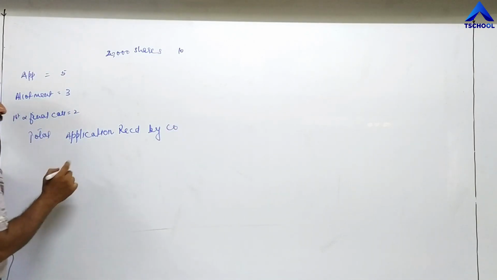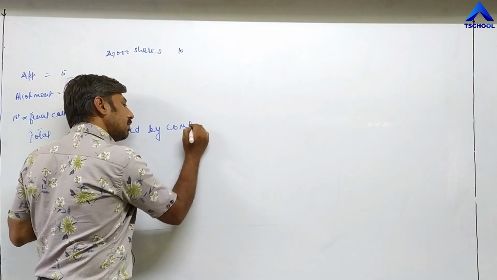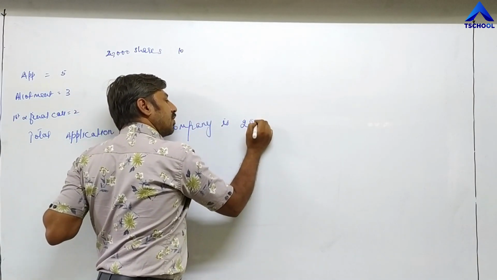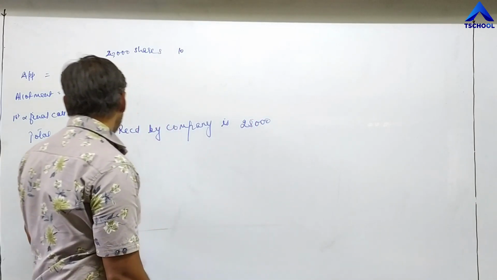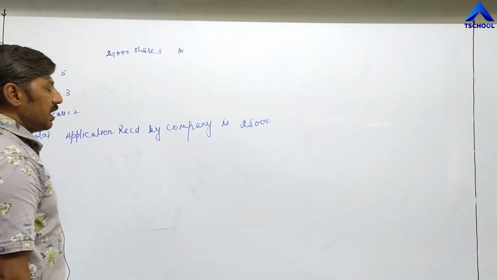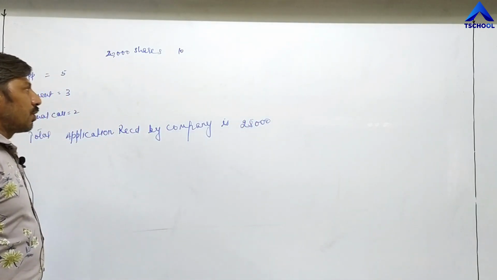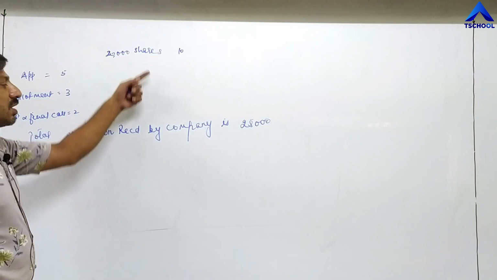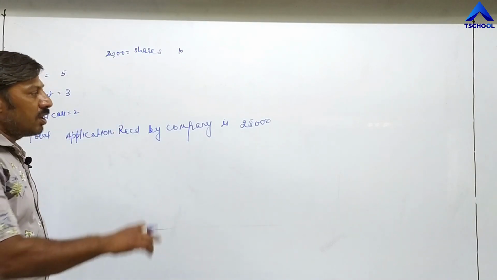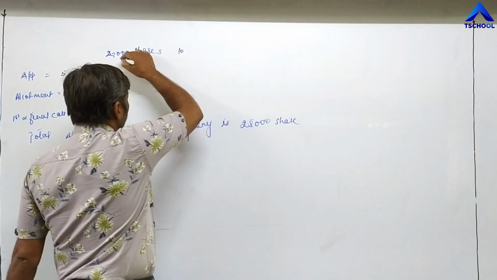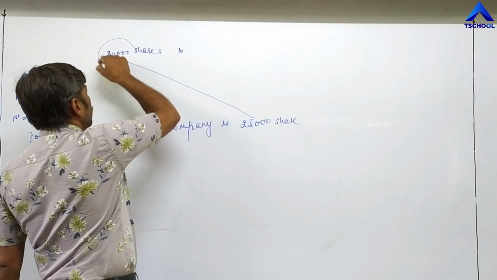Total applications received by the company is 25,000. This is the total number of applications. The company is issuing 20,000 shares, but applications have been received for 25,000 shares. Now, this is called over subscription.